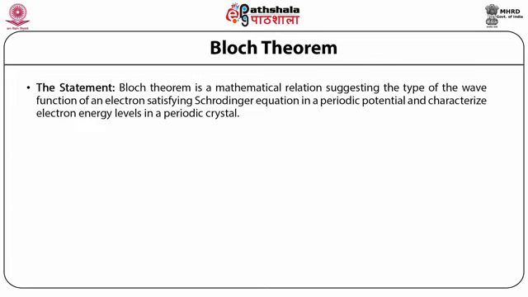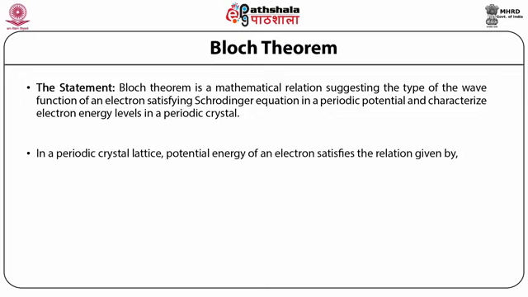The statement of this Bloch theorem is a mathematical relation suggesting the type of wave function of an electron satisfying the Schrödinger wave equation in a periodic potential, and characterizing electron energy levels.